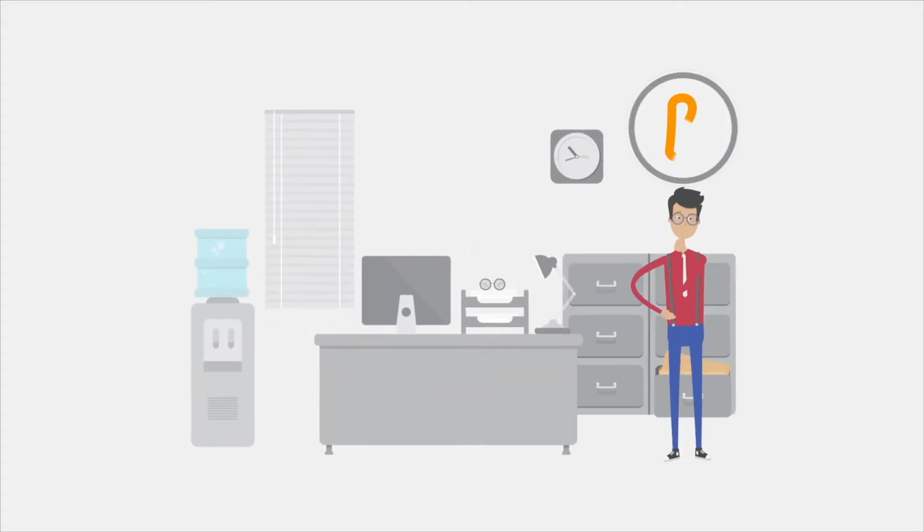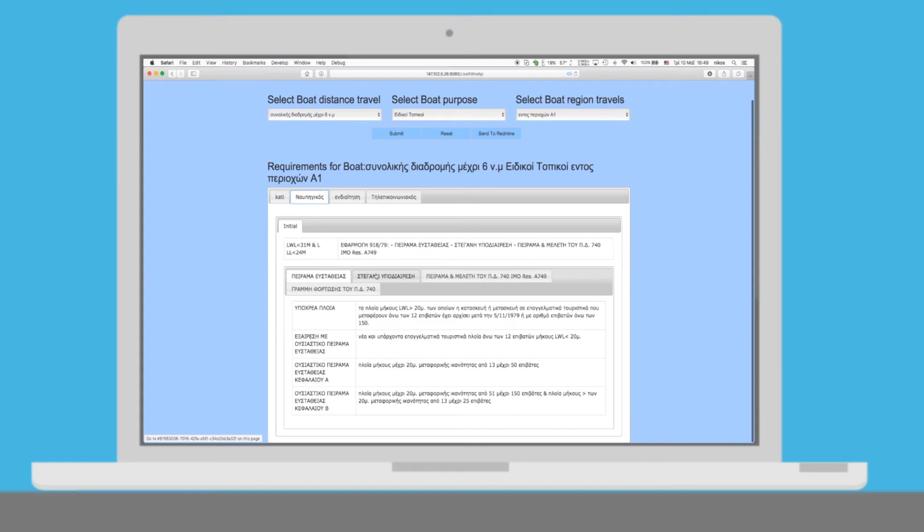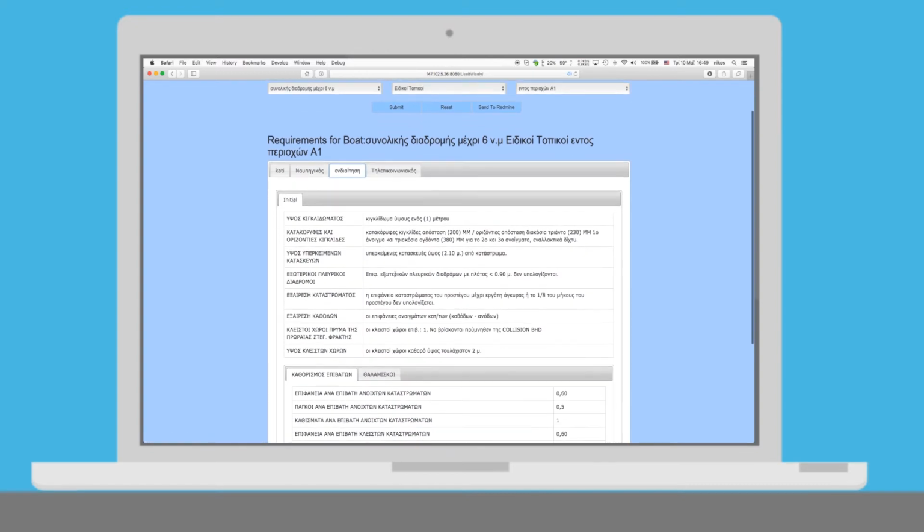Eric decides to invest in building a new vessel. For this reason, he uses the vessel web configurator in order to state his requirements and get some initial specifications of the new vessel. Eric configures the vessel.